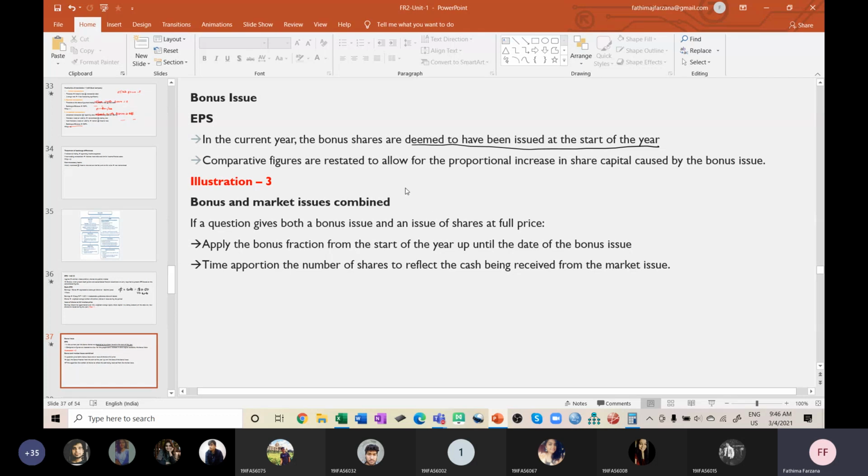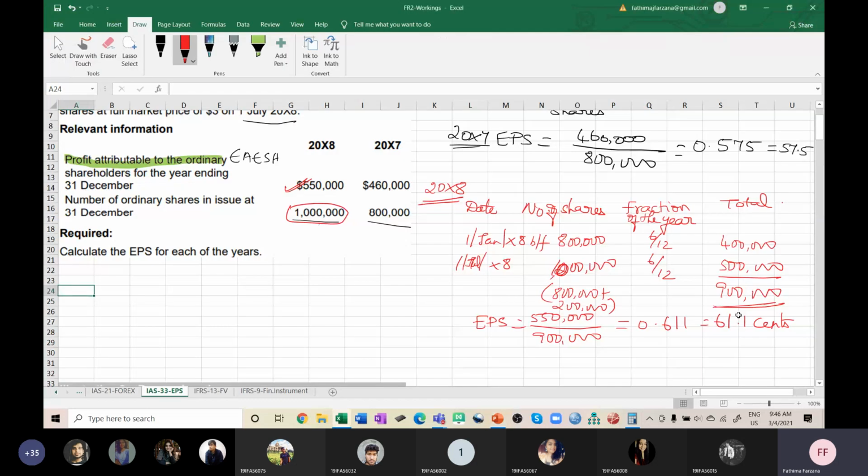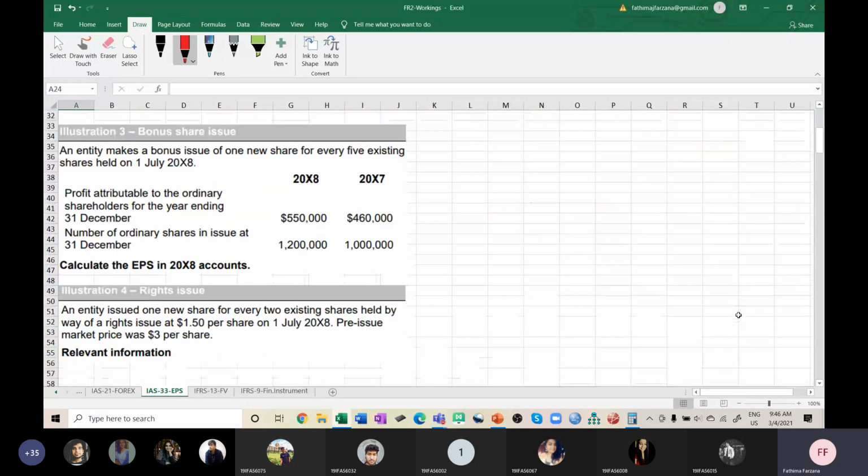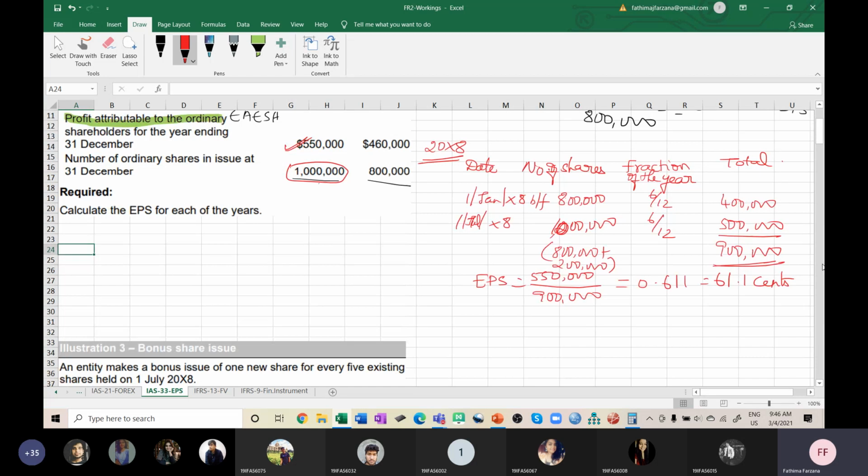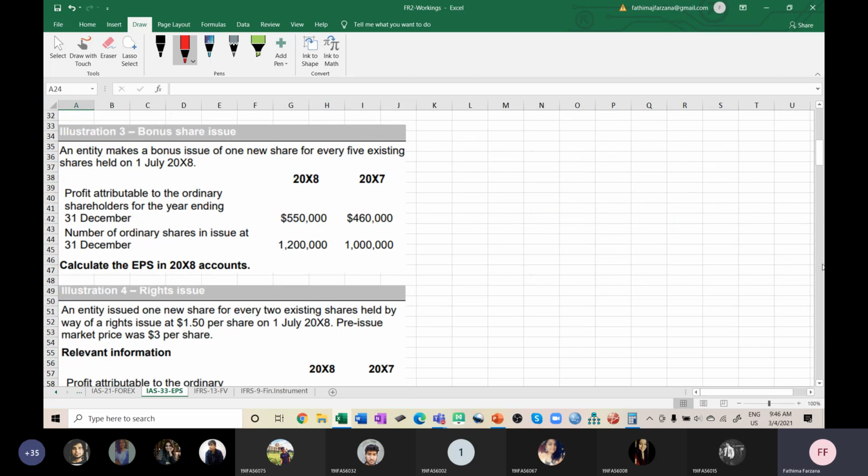So we are going to do illustration 3 accordingly. TYU1 we didn't do. TYU1 is very simple, you can refer to it. I'm not doing it here. You can check that and come back to me. It is related to the previous one, like illustration 1. So now coming to illustration 3, we do this problem and end the class.